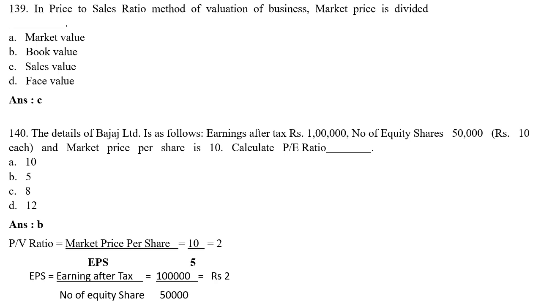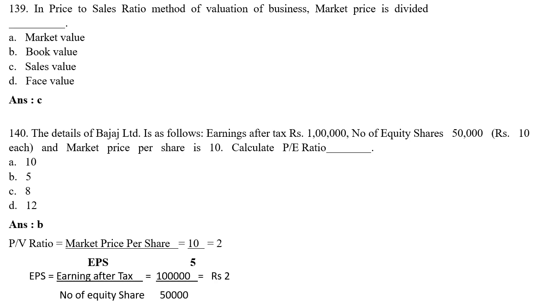Market price we know is 10 rupees for each share, but we don't know the earning per share. The formula for earning per share is earning after tax divided by number of equity shares. Earning after tax is given as 1 lakh, number of equity shares is 50,000. So 1 lakh divided by 50,000, you will get earning per share as rupees 2.